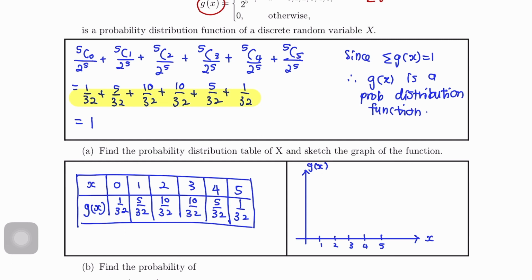Okay, so tandakan 1 over 32, 5 over 32, 10 over 32. Okay, so yang ini untuk graf probability distribution function ataupun f kecil, ataupun untuk soalan ni g kecil, function graf dia macam ni, graf rumput.